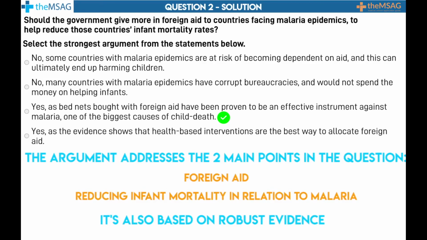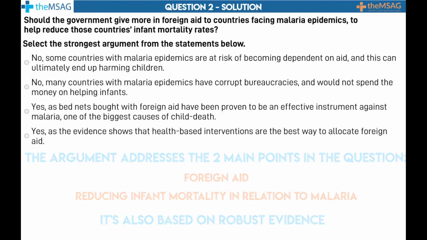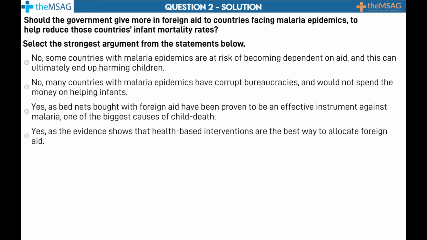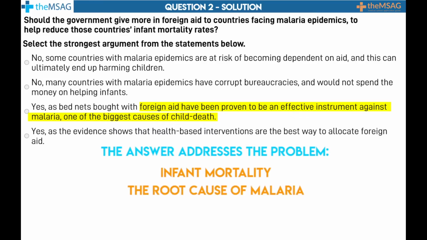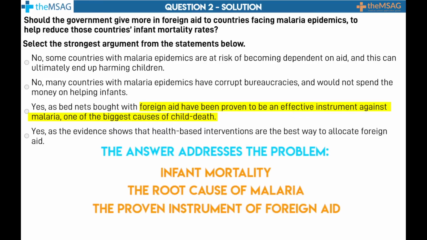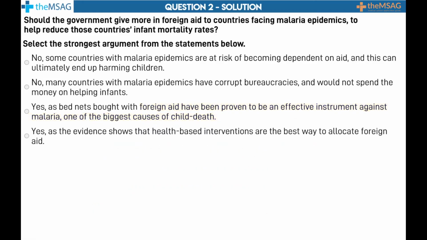Meanwhile, while some of the other arguments are based on evidence, they are in fact only addressing either infants or foreign aid in relation to malaria rather than both points. So the second to last option is the only answer which can be objective and fully complete. To stress the point, the correct answer mentions that foreign aid is proven to be an effective instrument against malaria, one of the biggest causes of child death. The answer addresses the problem: infant mortality, mentioning child deaths, the root cause, malaria, and one objective solution, the proven instrument of foreign aid. There are other problems with the competing arguments in this question.